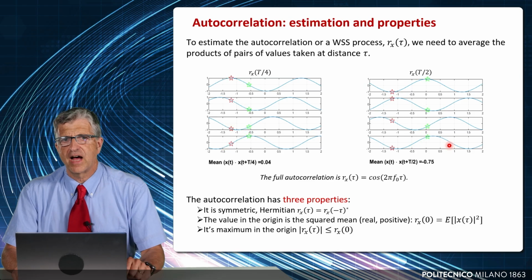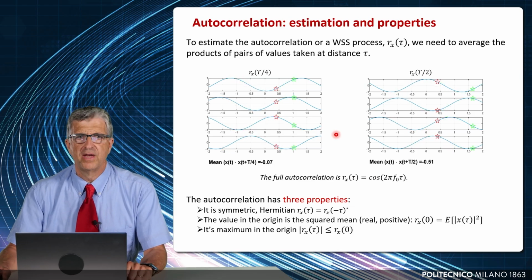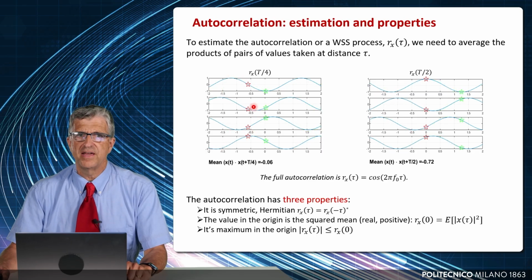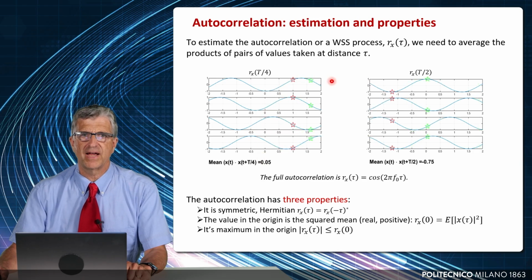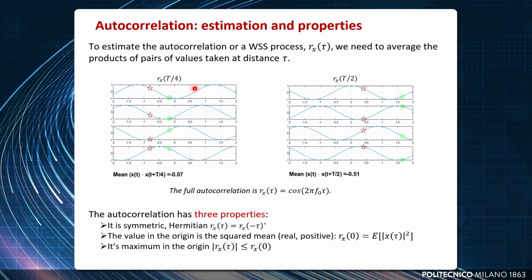Now, let us see how we can estimate the autocorrelation and what its properties are. The estimate of the autocorrelation for a statistically stationary process is done just by averaging the product of two samples at a distance tau. Tau is a quarter of a period on the left and half of a period on the right.